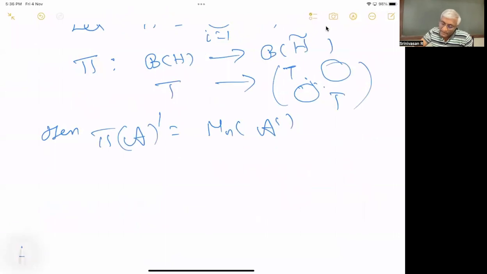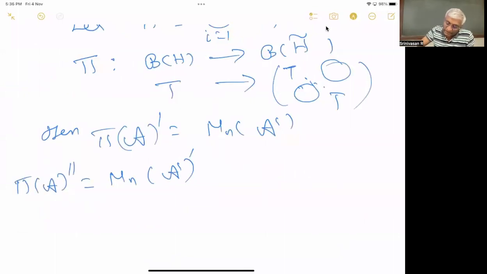And Mn of A commutant, whose commutant is equal to pi of A double commutant. So you have a matrix with entries coming from A commutant.